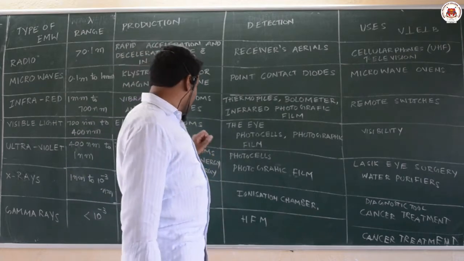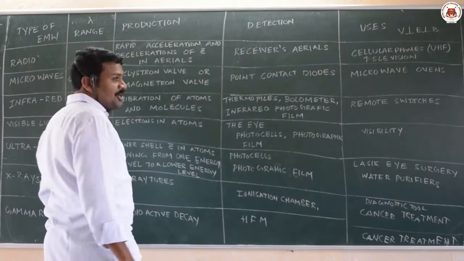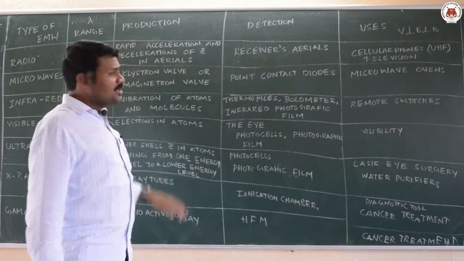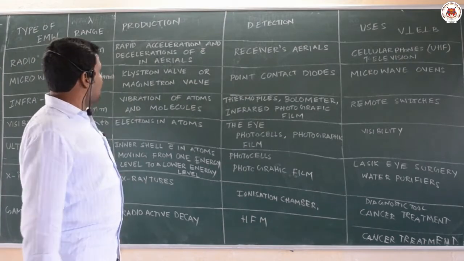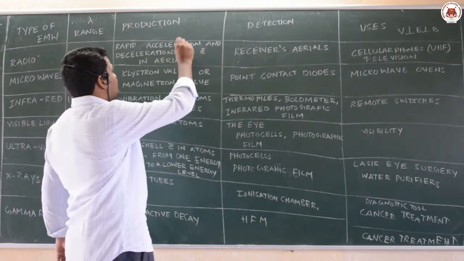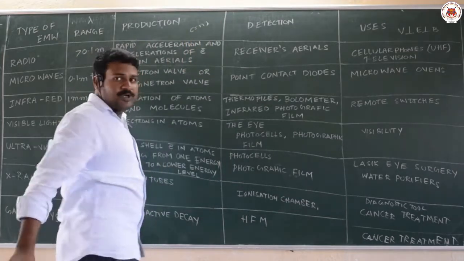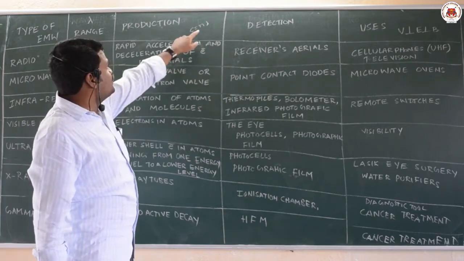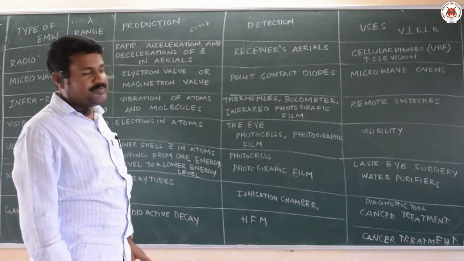Now let us see the different types of electromagnetic waves. First one is radio waves. Their wavelength range is more than 0.1 meter, and by knowing the wavelength you can calculate their frequency also, because c = nu lambda. Here c is 3 × 10^8 meter per second, nu is frequency, lambda is 0.1. You can calculate the frequency, no need to learn it by heart.